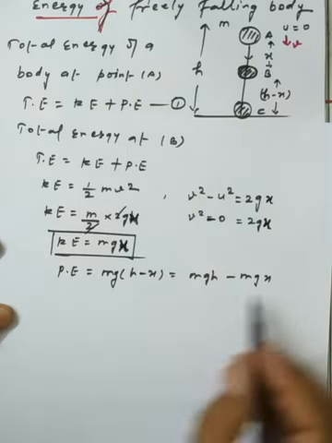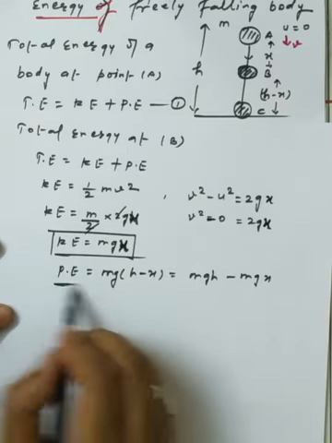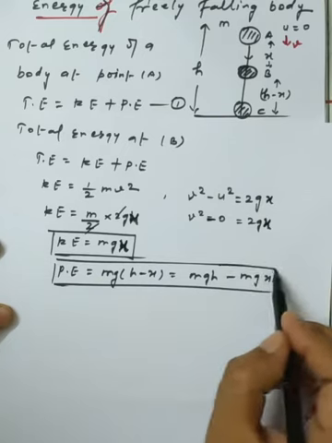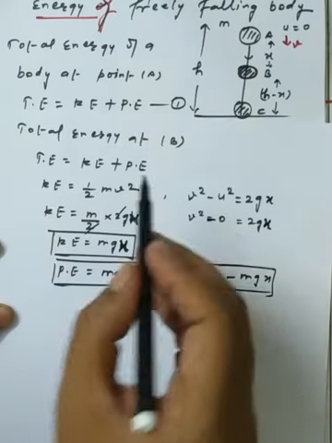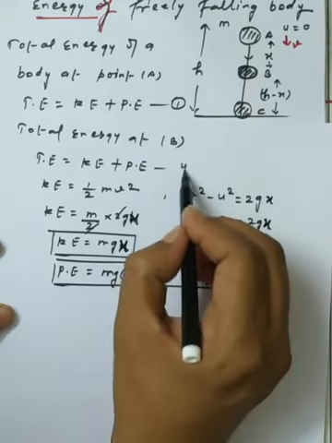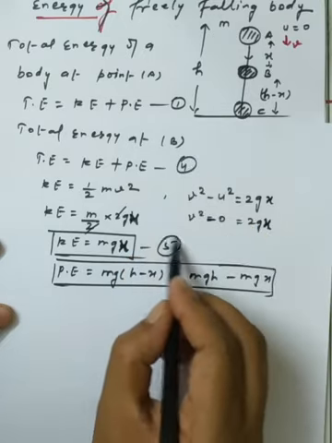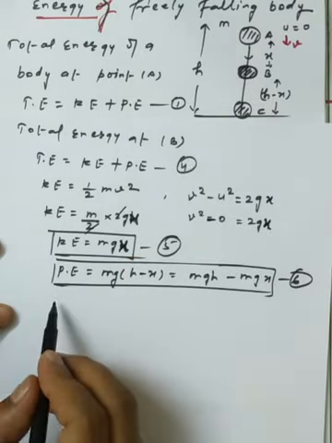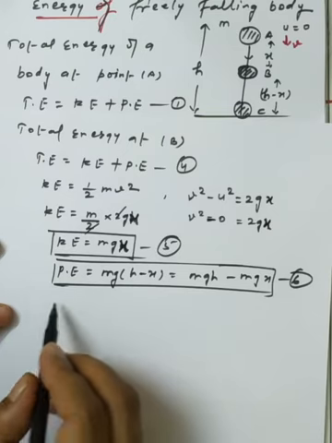Now we put the value of the potential energy, that is mgh minus mgx, in the total energy equation. So this is suppose equation number 4, this is equation number 5, and this is equation number 6. Now we use equations 5 and 6 in equation 4.